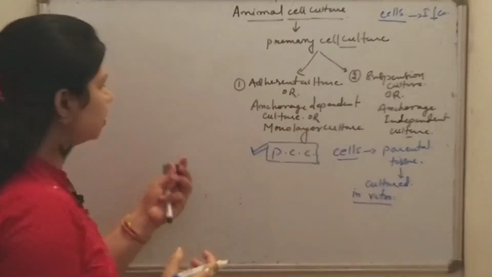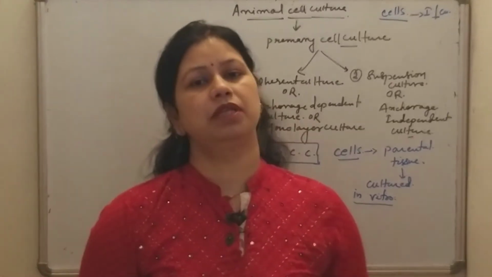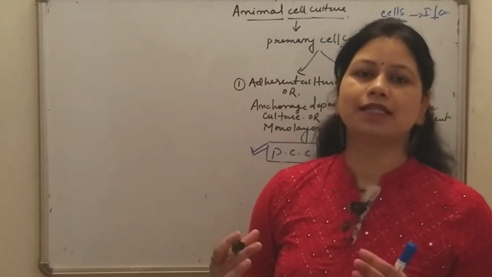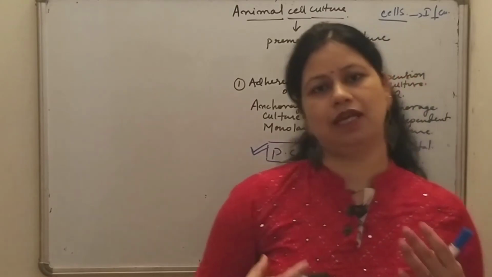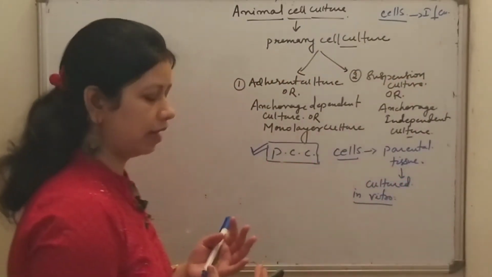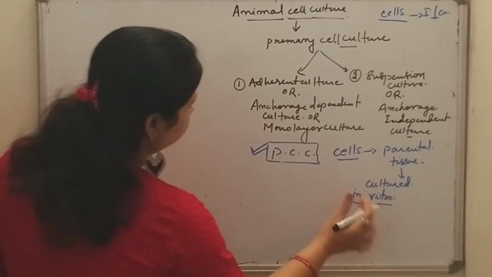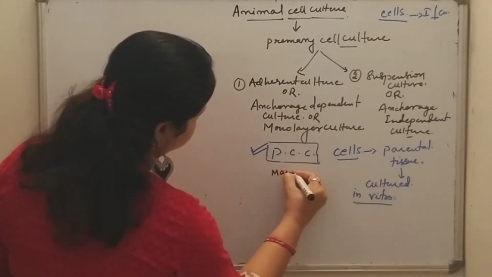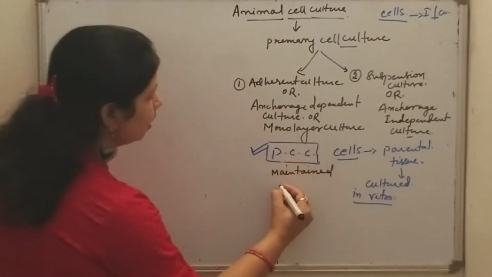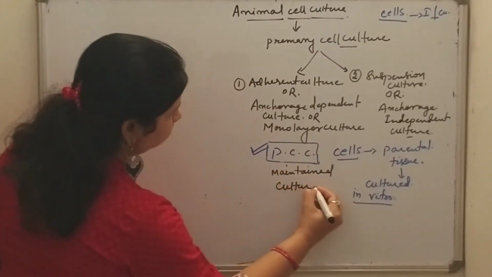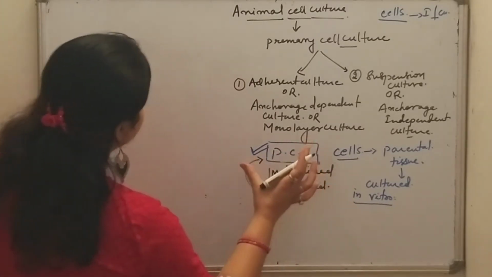To carry out the primary cell culture, first of all cells are dissociated from their parental tissue. Cells are isolated from the parental tissues, and after that in a container they are maintained and cultured, and this is the primary cell culture.